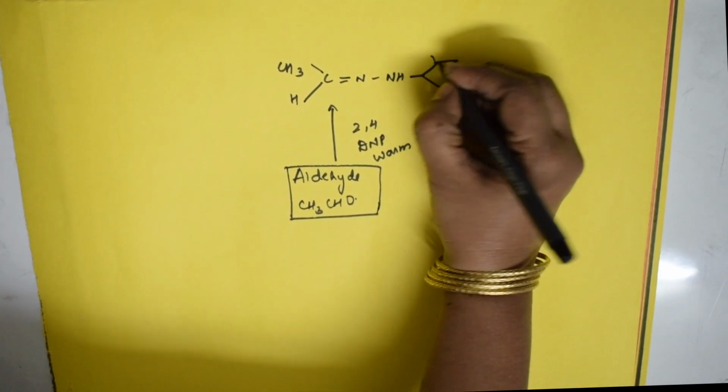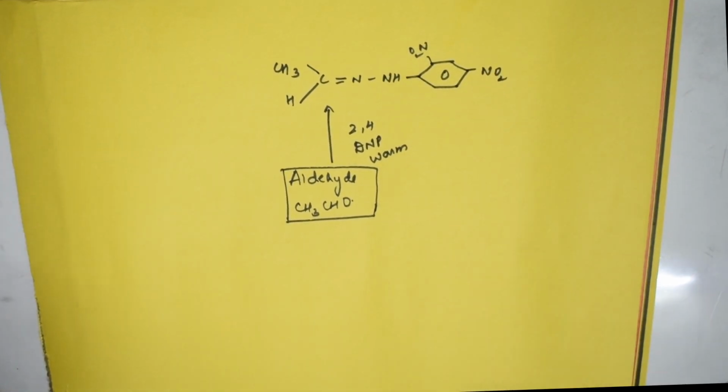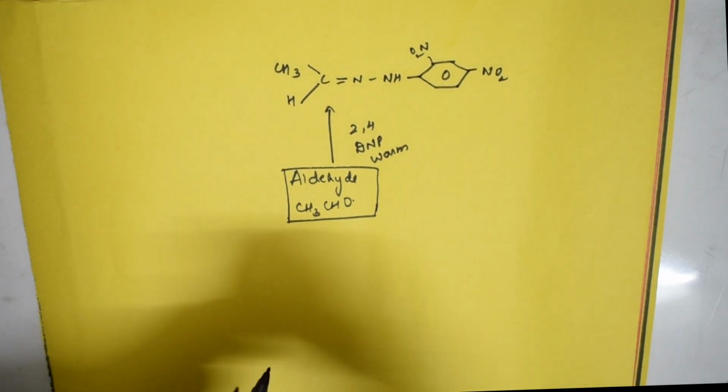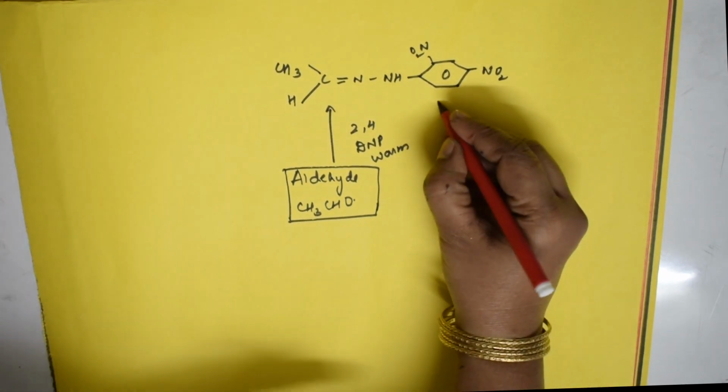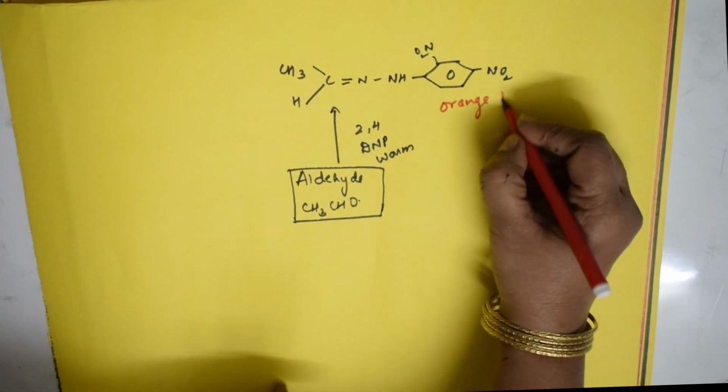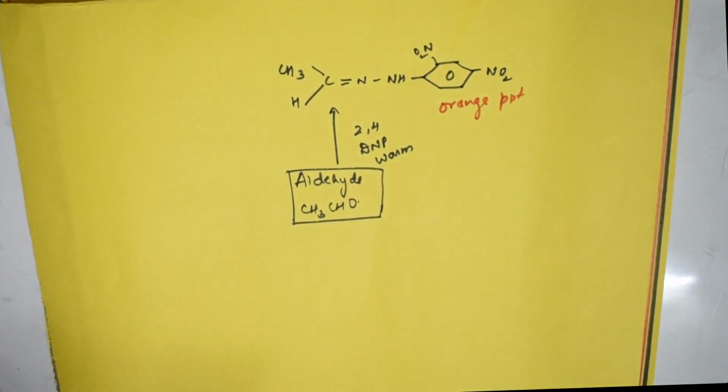Earlier ketones had CH3 here, now aldehydes will have carbon, N, NH, NO2, the 2,4-dinitrophenylhydrazone. This is fine. What is the color of the precipitate here? Again, the color of the precipitate is an orange PPT. This is also fine, right?